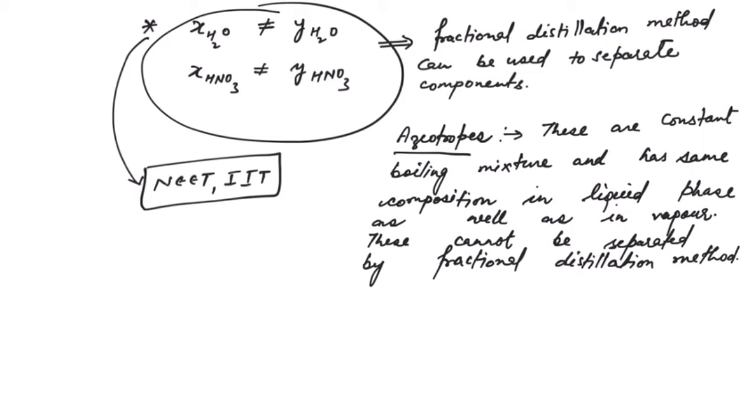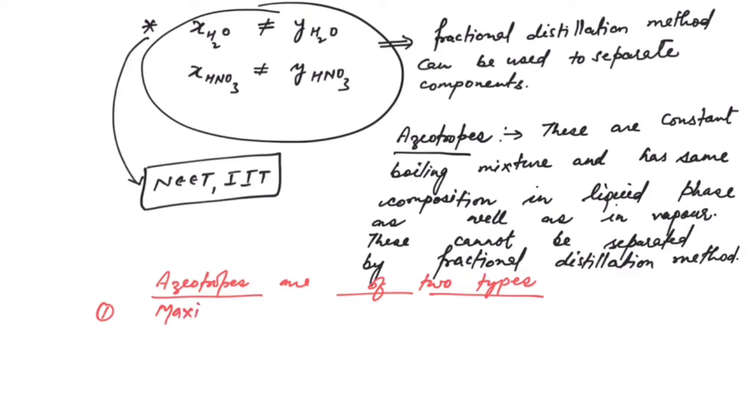Okay, now azeotropes are of two types. This is very important for the board exam. The two types of azeotropes are: first, maximum boiling azeotropes, and the second one is minimum boiling azeotropes.